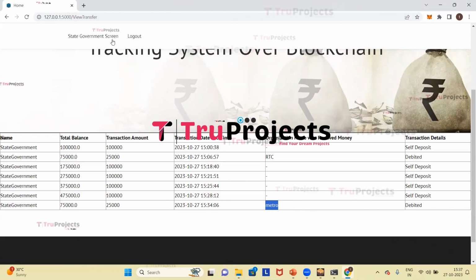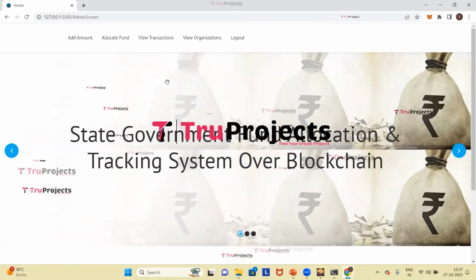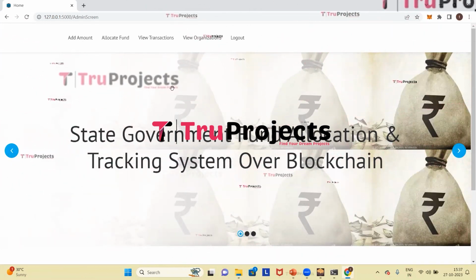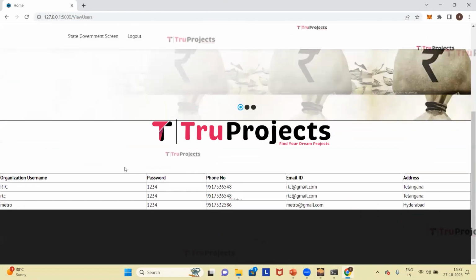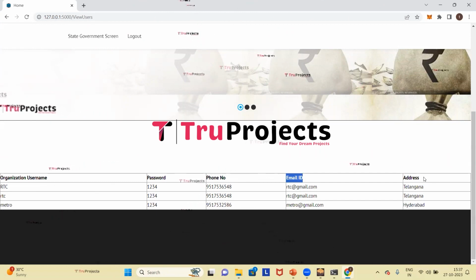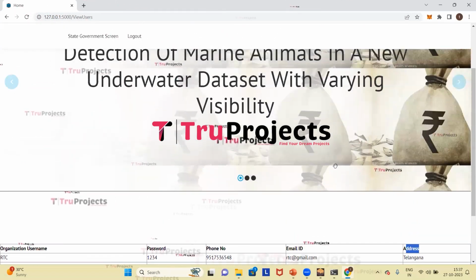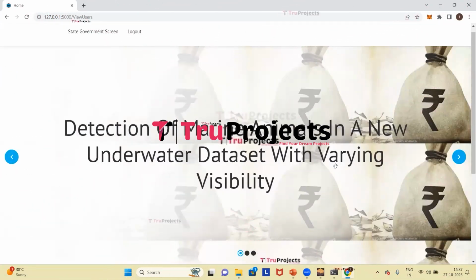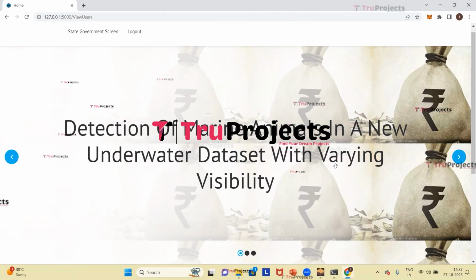Now again we will click on state government screen. And now we will click on view organization link so that we can access information about the organizations registered in the system. So here we can see the organization username, password of the organization, phone number, email ID, and the address. In this manner, the state government can manage fund allocation and tracking system, ensuring that funds are allocated transparently and accountably while overseeing the activities of participating organizations.